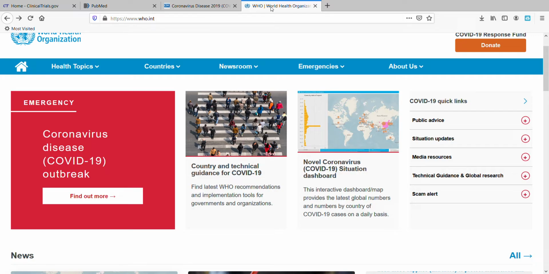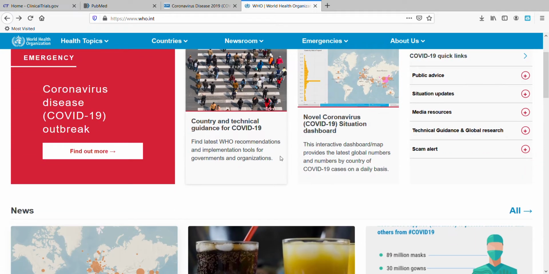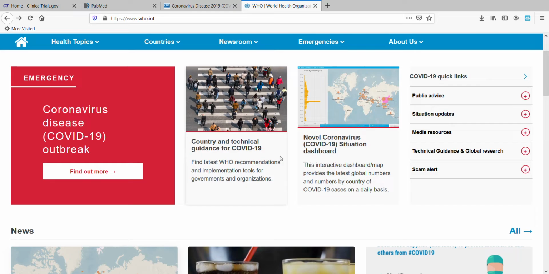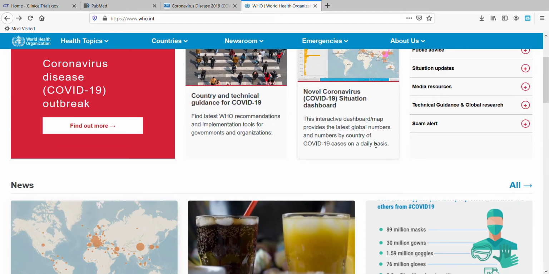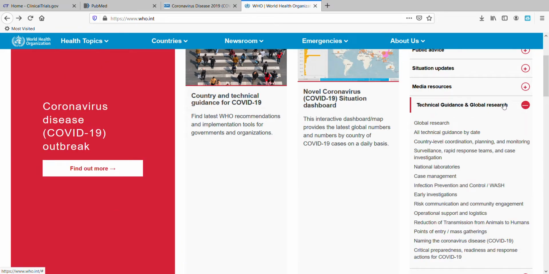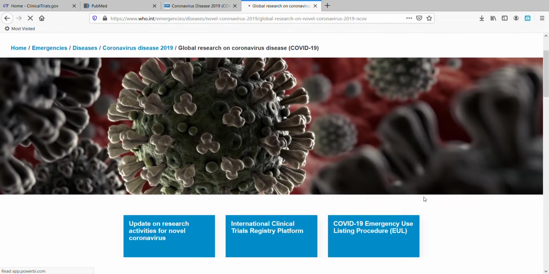The second source is World Health Organization. I went to their website this morning and I was blown away by everything they have on here. What I would do if I were looking for research on coronavirus, the first thing I would do is come here to their website and click Technical Guidance and Global Research. Okay, and then I would just click on Global Research.